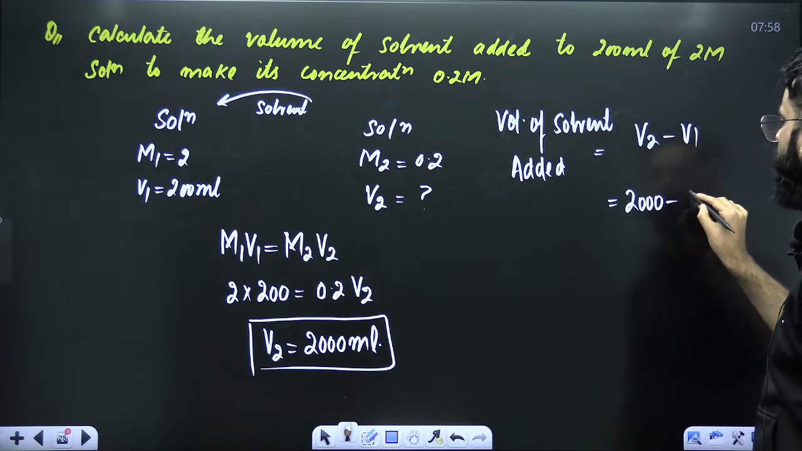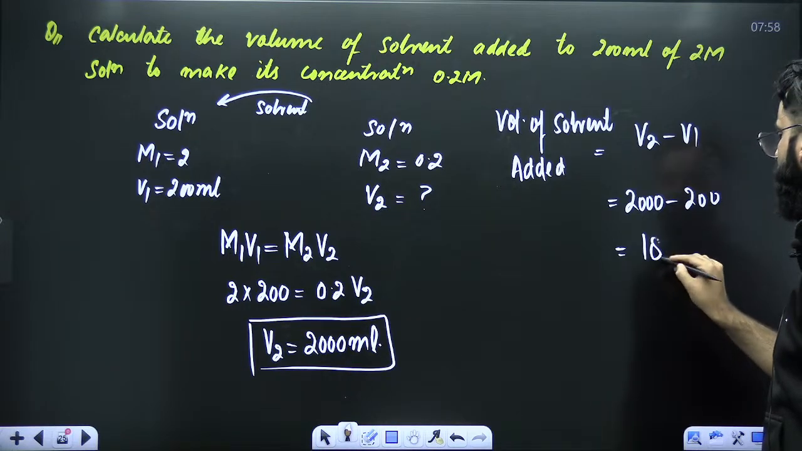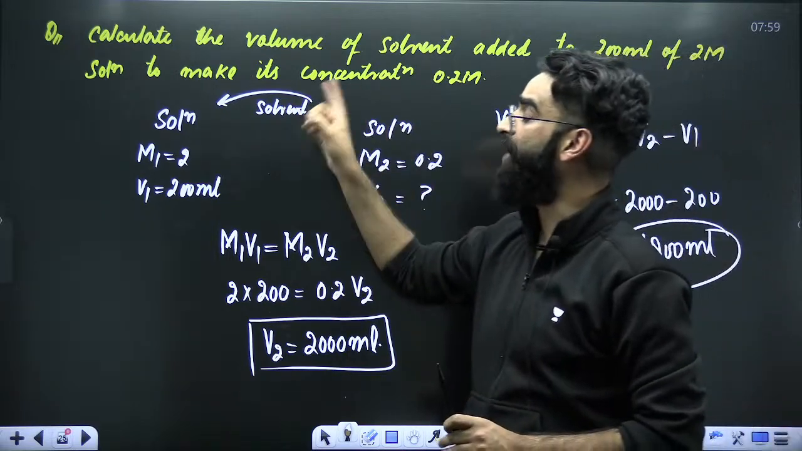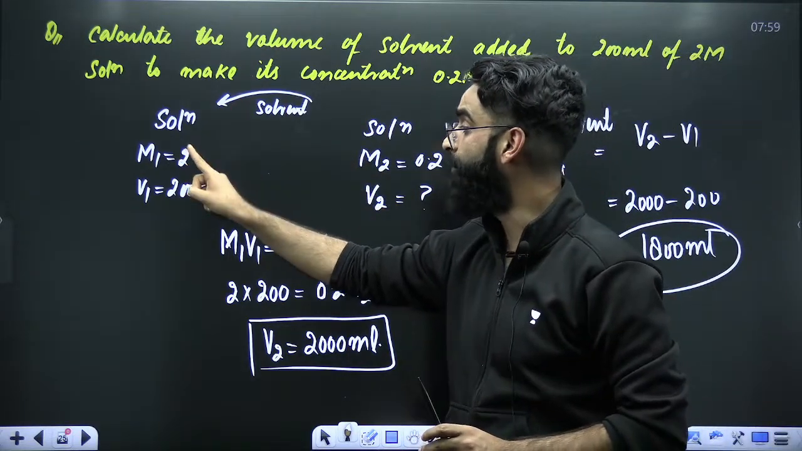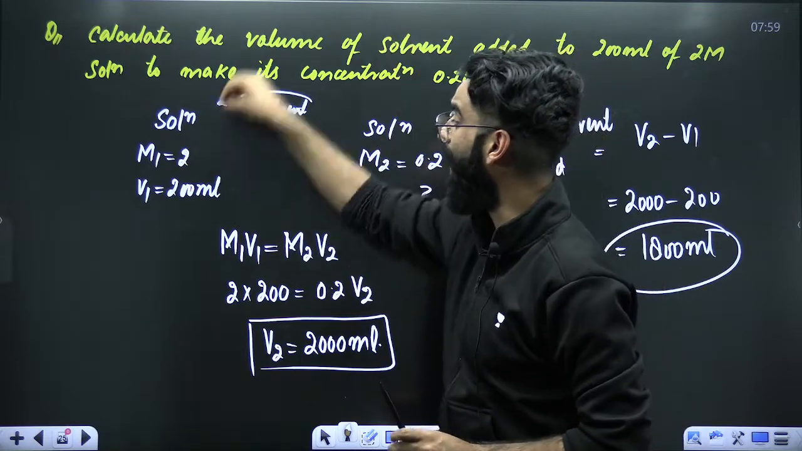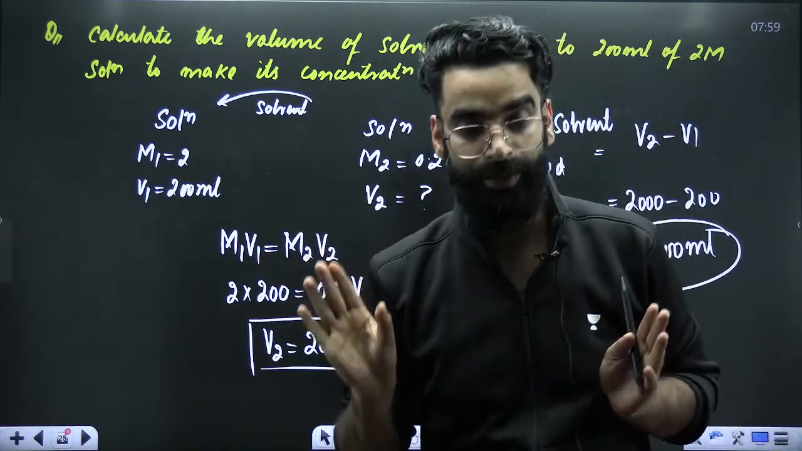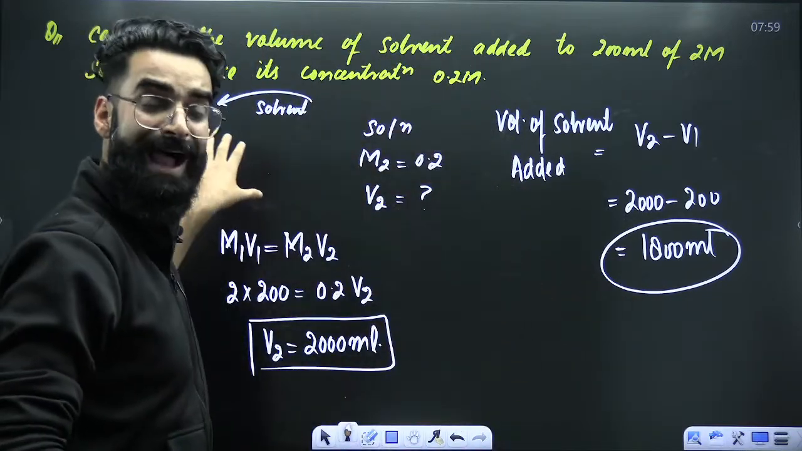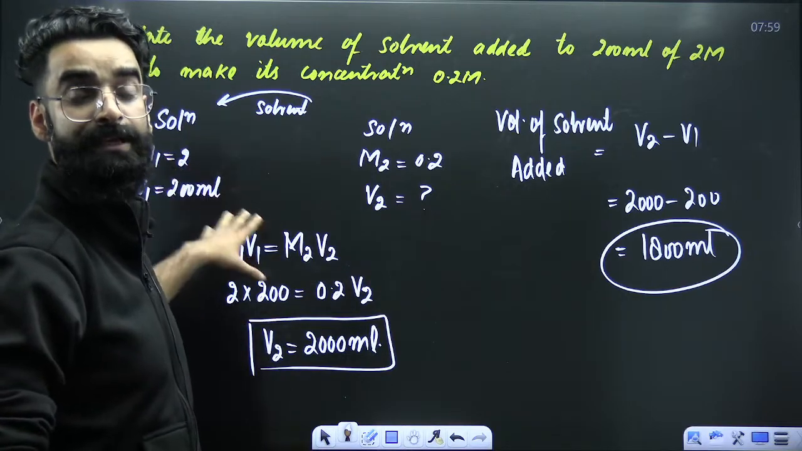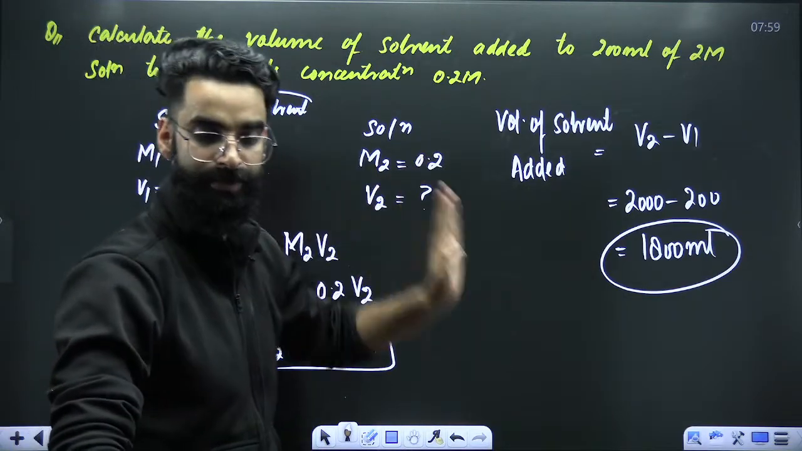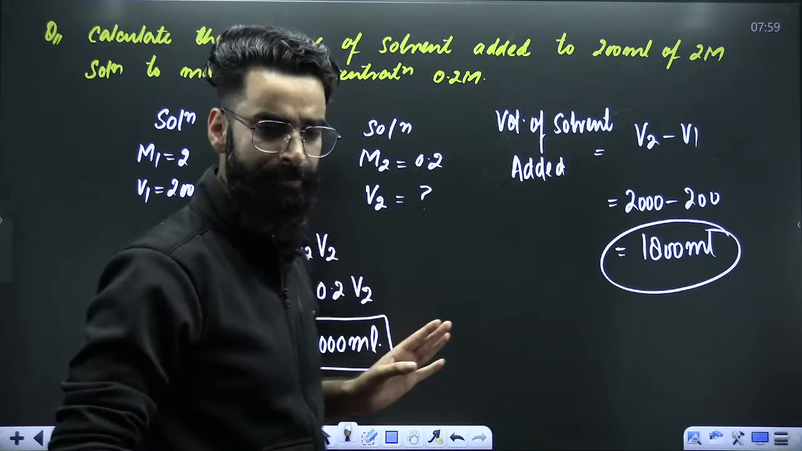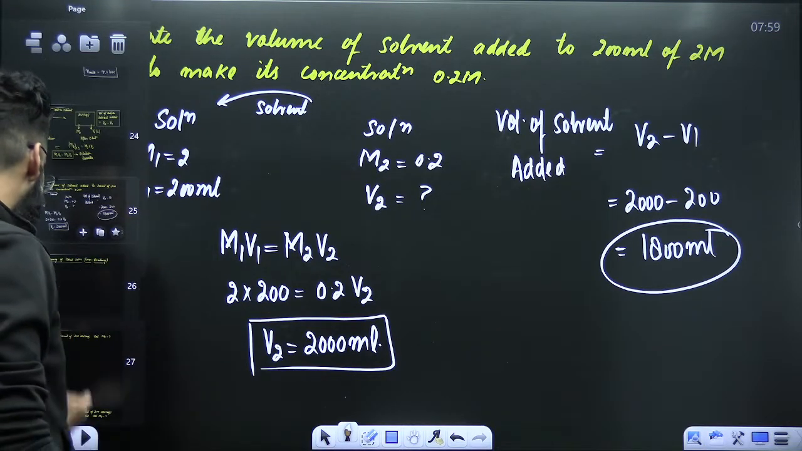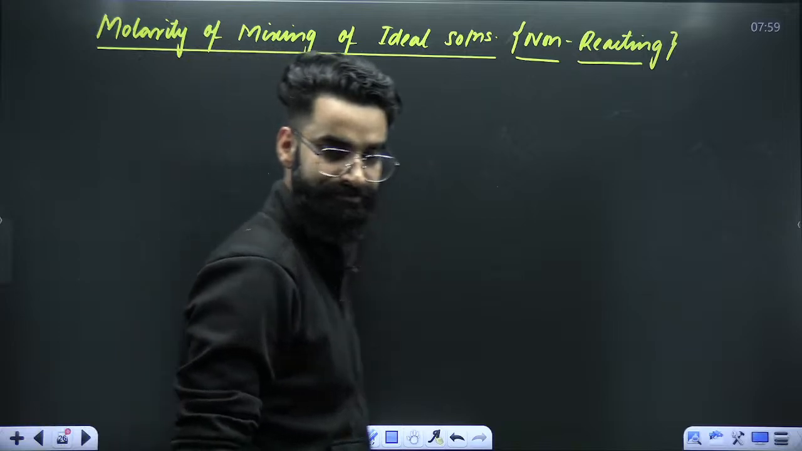V2 is the final volume, V1 is the initial volume. The value comes out to be 1800 ml. So in order to change the concentration of this solution from 2 to 0.2, I need to add 1800 ml of water into it. 1800 ml of solvent is to be added to change the concentration from 2 molar to 0.2 molar. Clear, people? Let me know quickly in the chat if this is super clear.